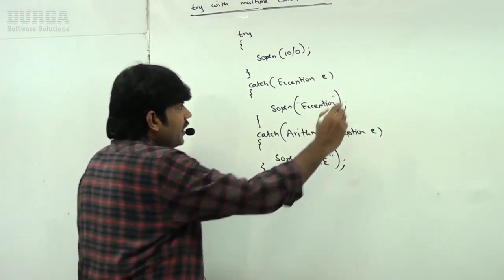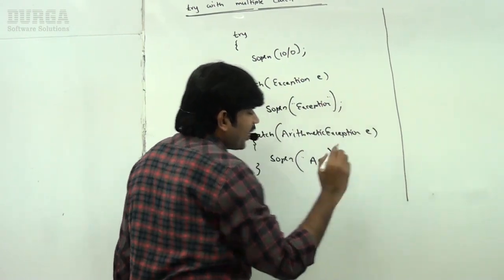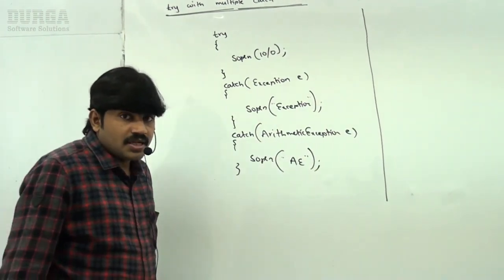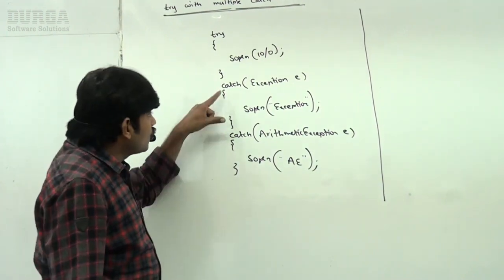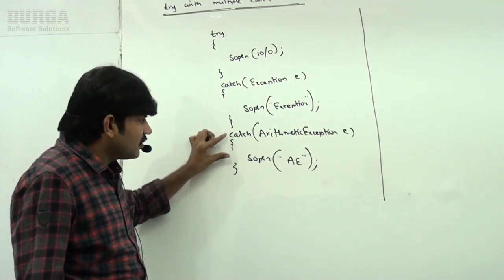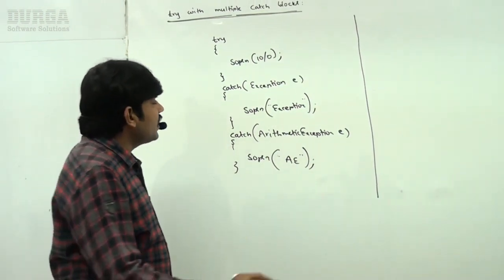Now try with how many catch blocks are there? Please respond. How many catch blocks are there? Two catch blocks. This is the first catch block, this is the second catch block, right?